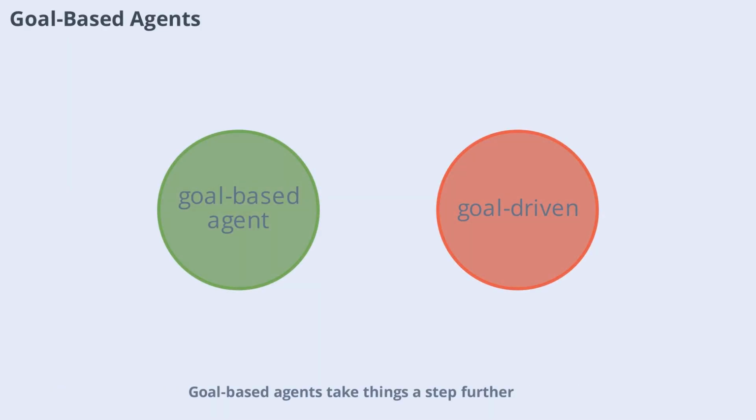Goal-based agents take things a step further by using goals to guide their actions. Instead of simply reacting, they evaluate possible actions based on how well they achieve a desired outcome. This approach enables more flexible and purposeful behavior, as the agent can plan and choose actions that move it closer to its goals, even in unfamiliar situations.